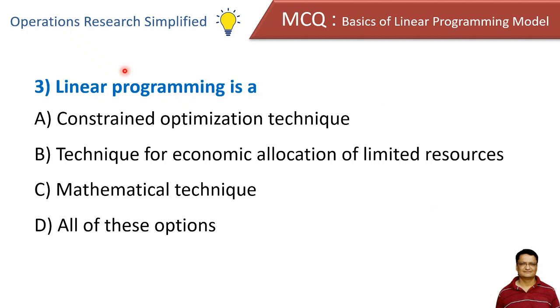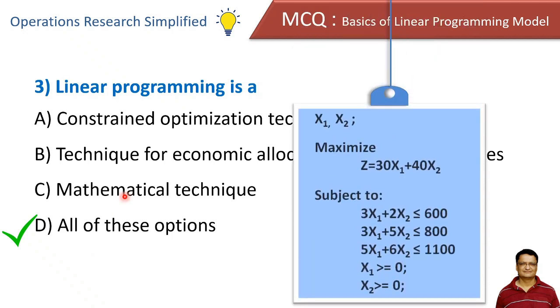Linear programming is a constraint optimization technique for economical allocation of limited resources, a mathematical technique, and all of these. The correct answer is D. Linear programming is basically a constraint optimization technique which has certain constraints and one objective function which we have to optimize with the decision variables.